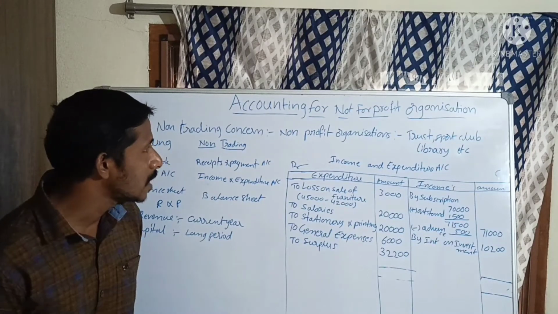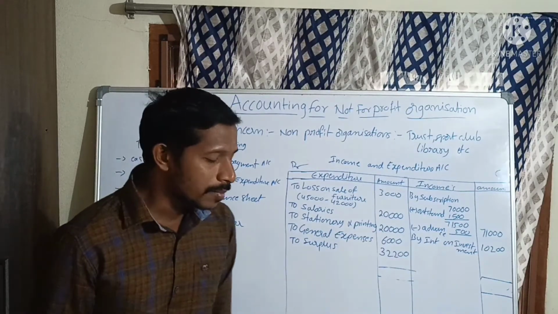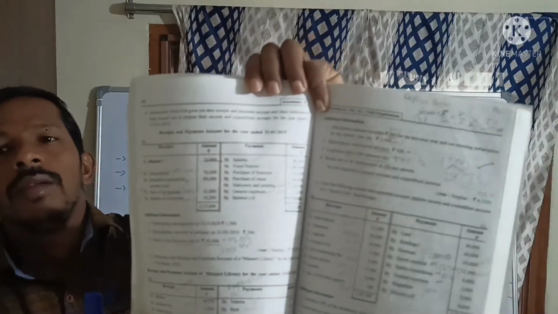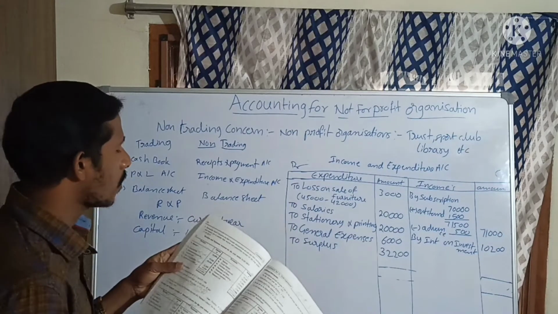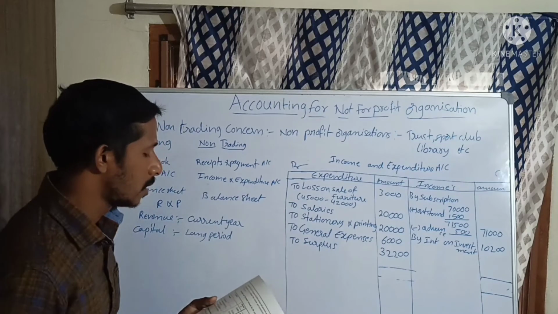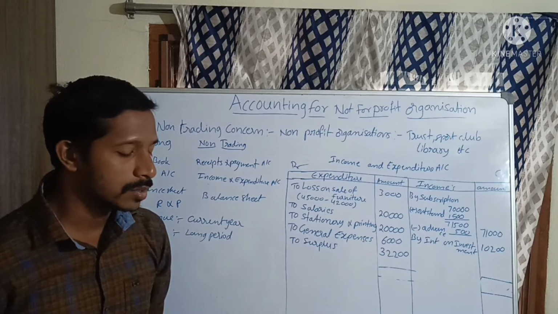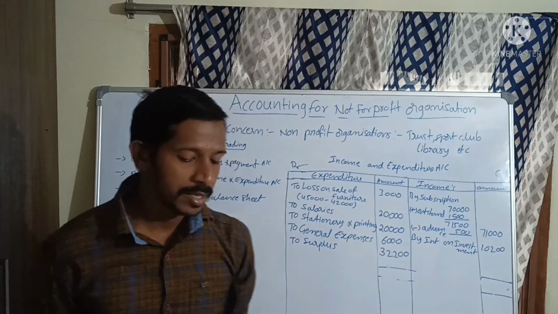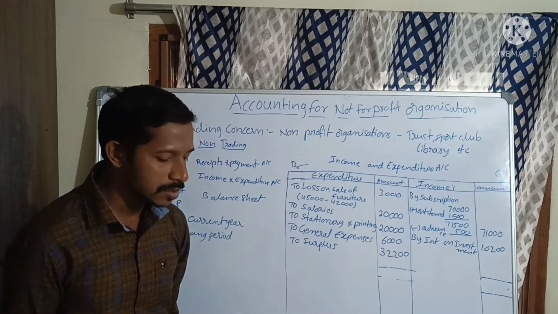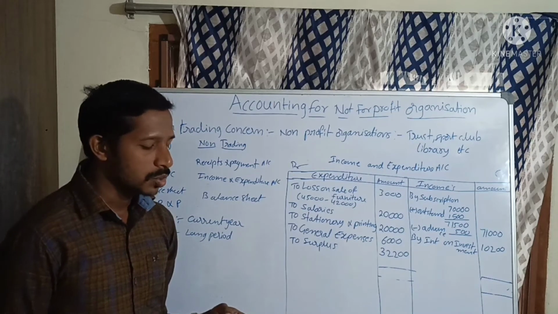Now we'll see one problem from the intermediate textbook, problem number 4. This is a simple problem. Kamaredi Youth Club gives you this receipts and payments account and other information, and requests you to prepare their income and expenditure account for the year ended 31st March 2019.